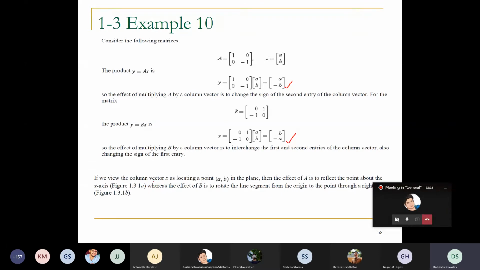So if we view the column vector X as locating a point A comma B in the plane, then the effect of A is to reflect the point about the x-axis. I will show you how it is. Whereas the effect of B is to rotate the line segment from the origin to the point through a right angle. So you just see in which coordinate system this point will lie.